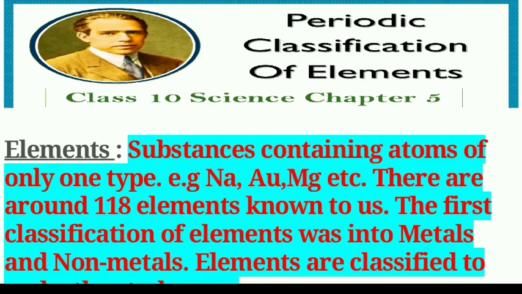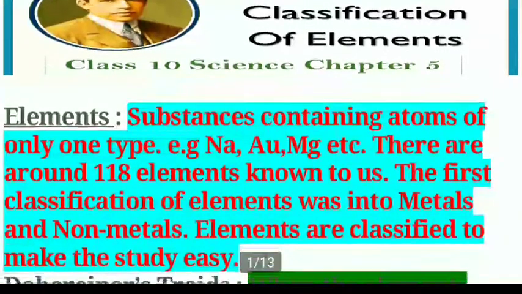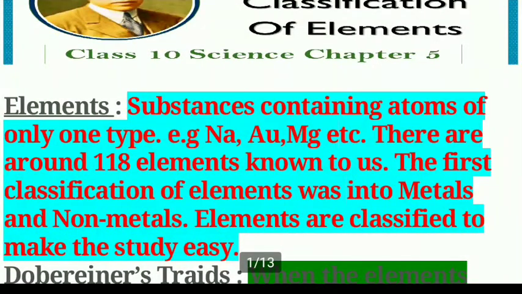Now, for such a large number of elements, let us see their definition: substances containing the atoms of only one type, for example sodium, gold, magnesium, etc. There are around 118 elements known to us, and the first classification of the elements was into metals and non-metals. The elements are classified to make the study easy by seeing their properties, that is metals, non-metals and metalloids.